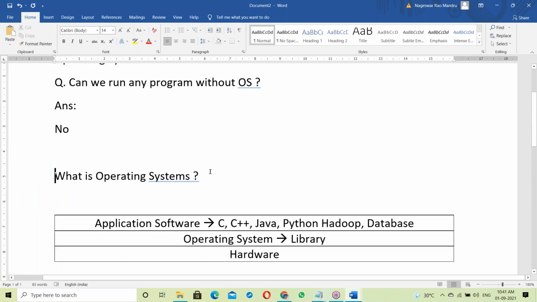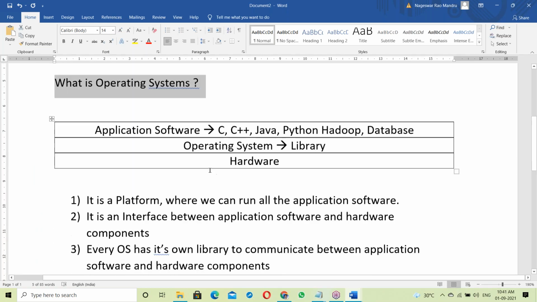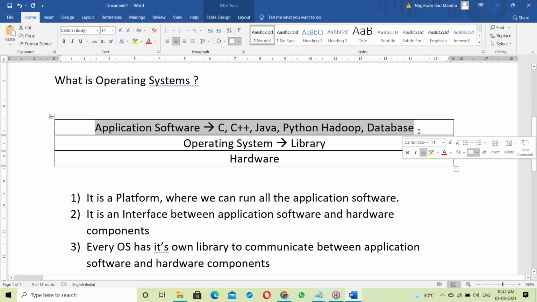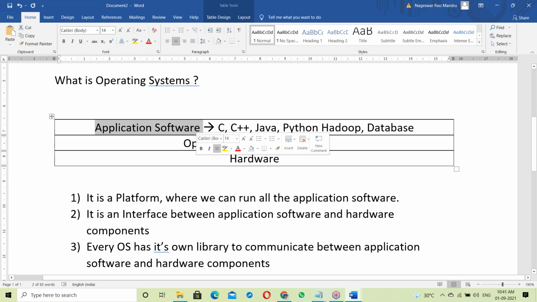So what is an operating system? Simple answer: it's a platform on top of which all the application software runs. Not only a platform, it's also acting as an interface between application software and hardware components.